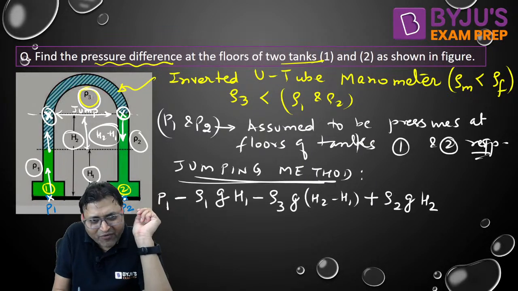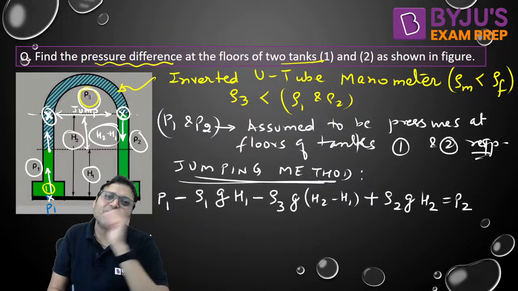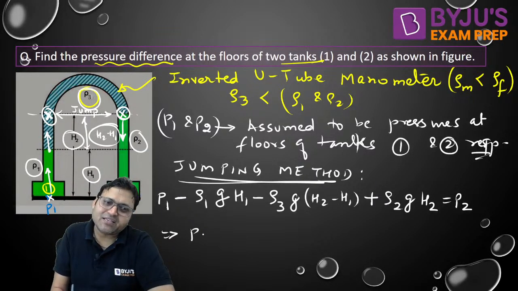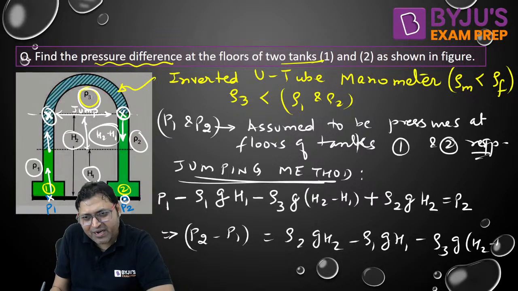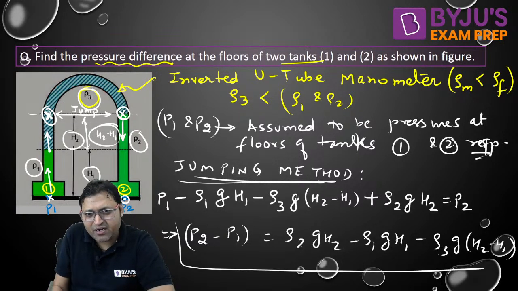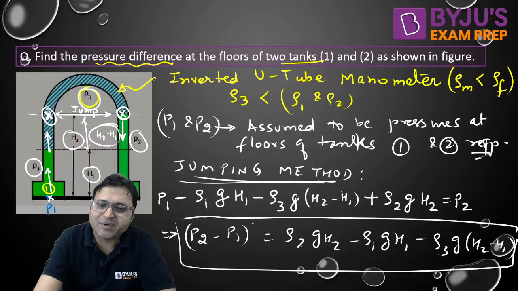P2 is equal to P2. So this is our pressure equation. We can easily find out the pressure difference. P2 minus P1 is simply rho 2 G H2 minus rho 1 G H1 minus rho 3 G (H2 minus H1). This is our expression for P2 minus P1.